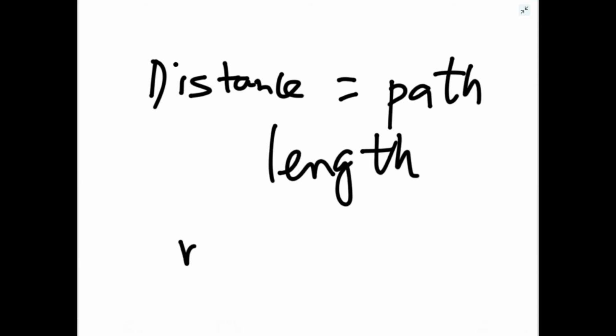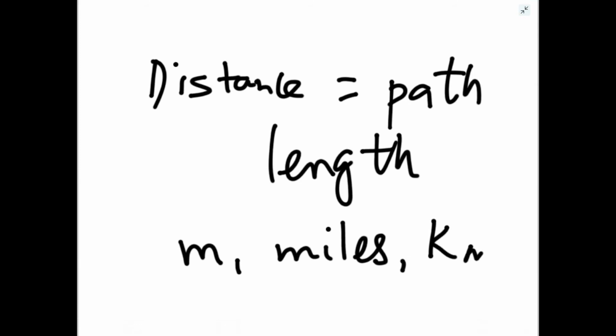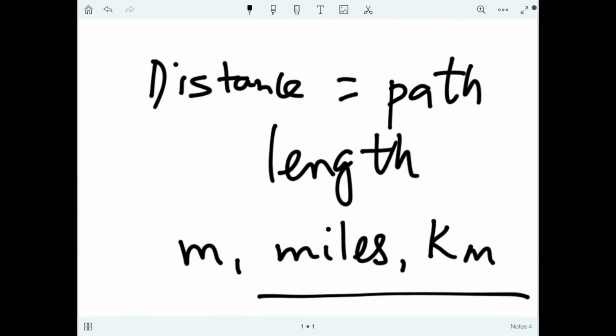It can be in meters, or miles, or kilometers, whatever. Unit of distance: meters, miles, or kilometer. So that is distance. And what is displacement?